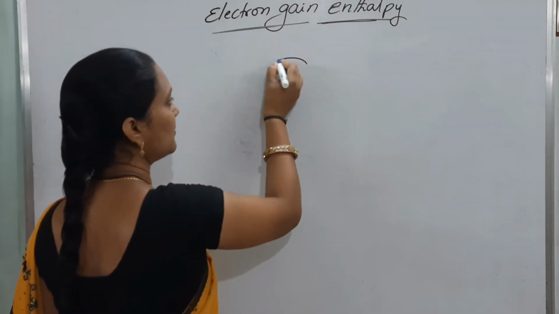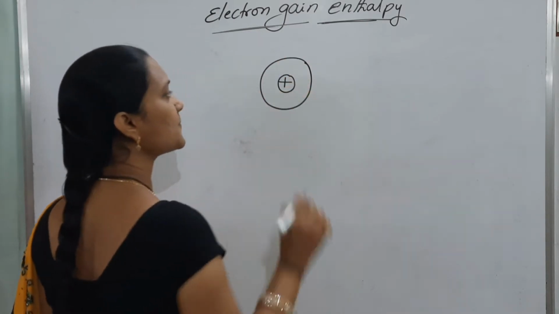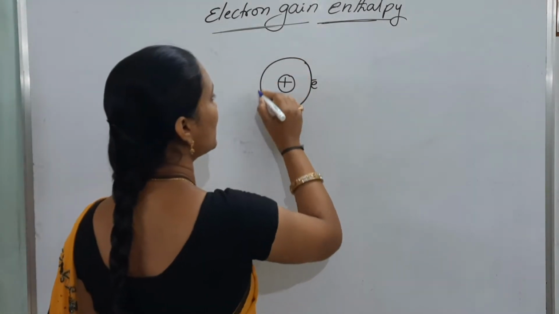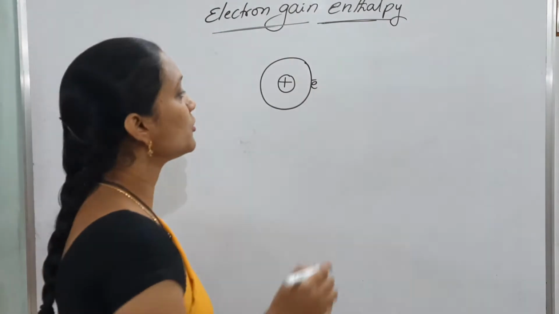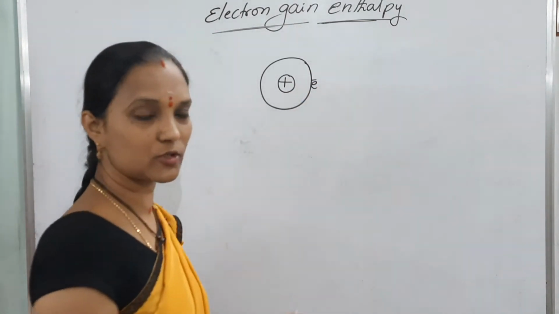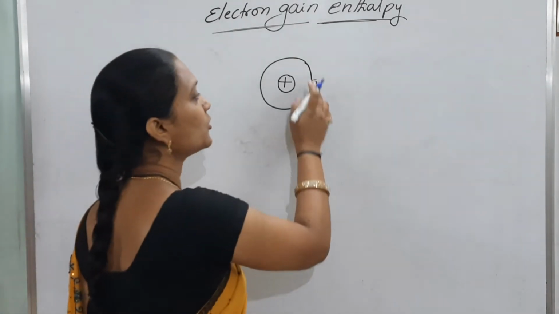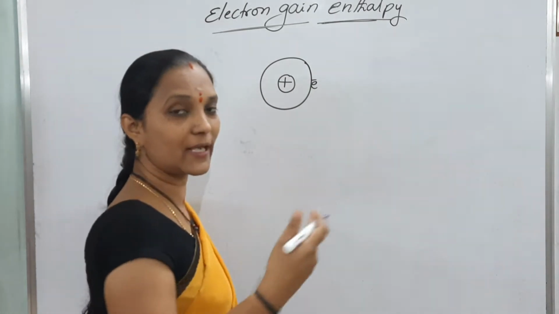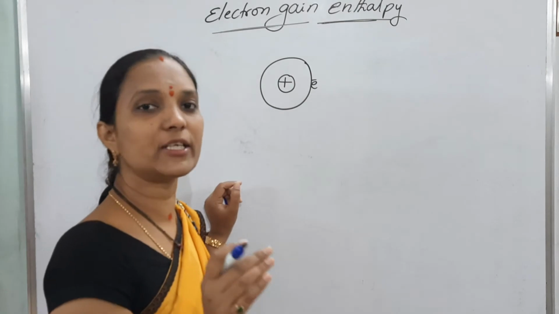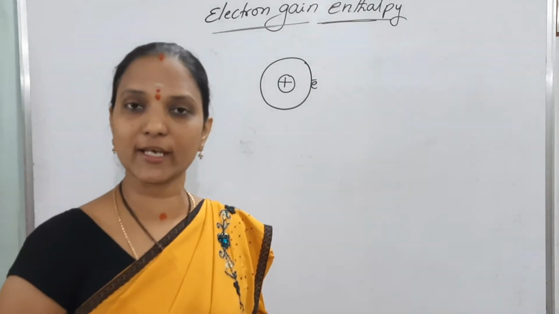First we are taking one neutral atom. At the center is the nucleus with positive charge. Electrons revolve around this nucleus in circular paths called orbits. To remove this electron, attractive forces are present between the positively charged nucleus and the negative electron. To break these attractive forces, it requires some amount of energy. That energy is called ionization enthalpy.